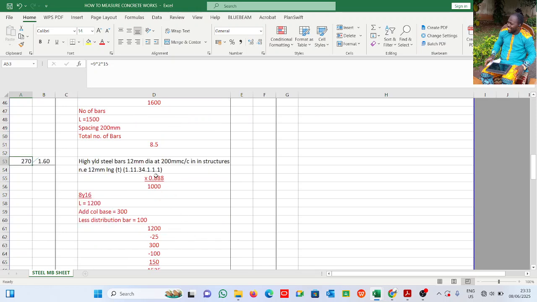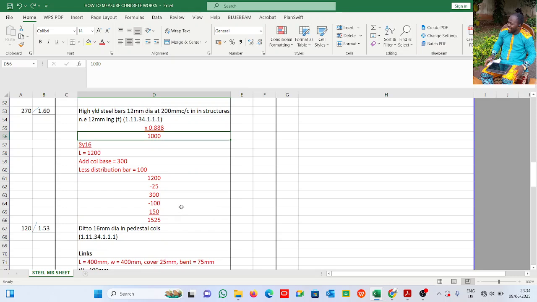All right, so that is it. 0.888 is the weight in kg per meter of Y12, divided by 1000 to get it in ton. If I multiply by 0.888, I have it in kg. Then if I divide by 1000, I'm converting it to tons, because 1000 kg is 1 ton. I've also explained that before. I won't be doing that again in this video so that we don't have too lengthy a video.